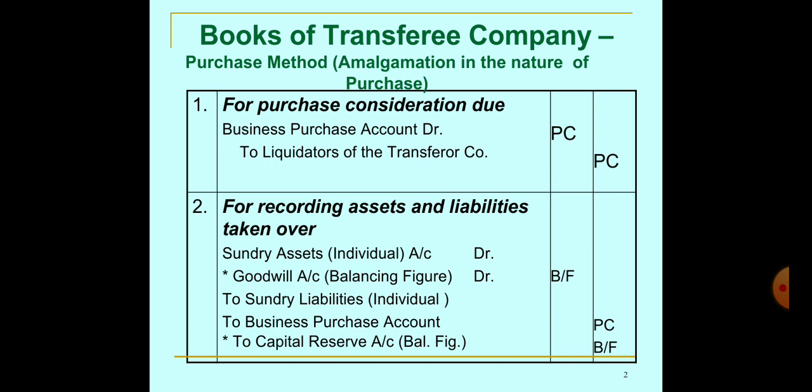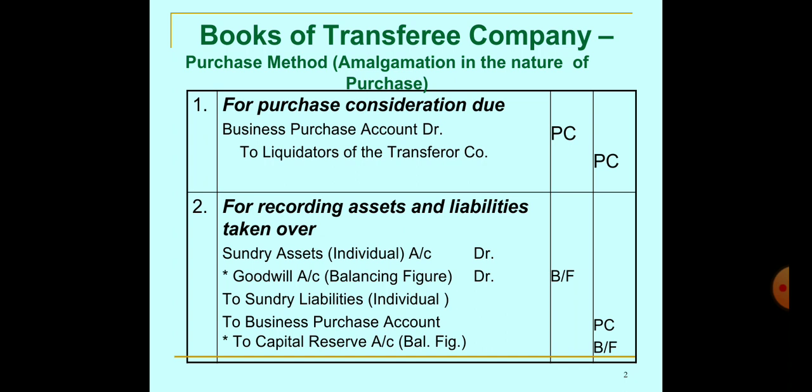The second entry is for recording assets and liabilities. Now, the assets of the transferor company are clubbed together with the assets of the transferee company. So here we can pass individual assets, sundry assets individually, Account debit, to sundry liabilities, to Business Purchase Account.